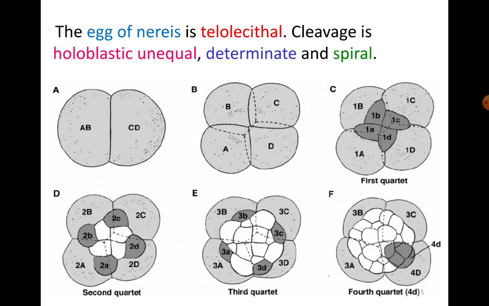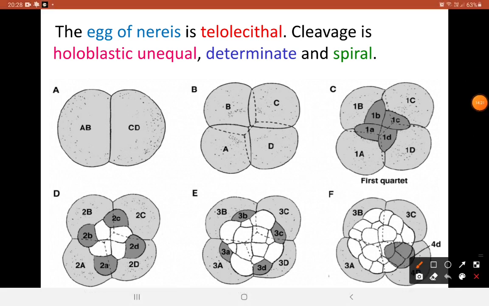And then at the third cleavage, the first quartet is designated as one small a and one small d, marking the micromere derivative of each A and D. That means, I hope you are getting what I am trying to say. Now here this is the first cleavage, the second and the third cleavage. Now at the end this is the first quartet of micromeres that are formed.